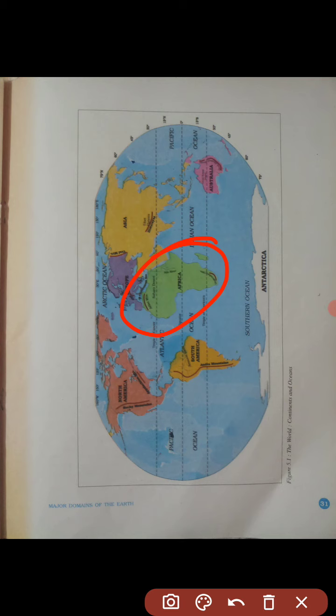The equator or 0° latitude runs almost through the middle of the continent. Here you can see 0° longitude, which is the standing line, and this equator, which is latitude.